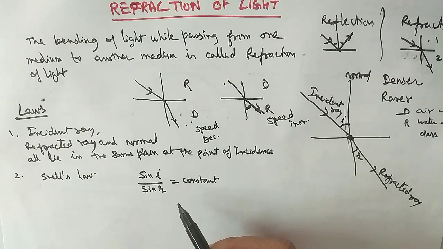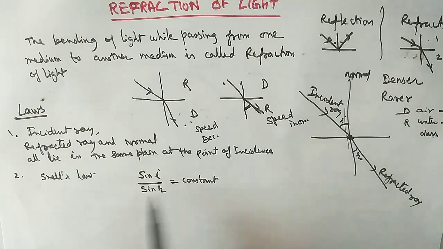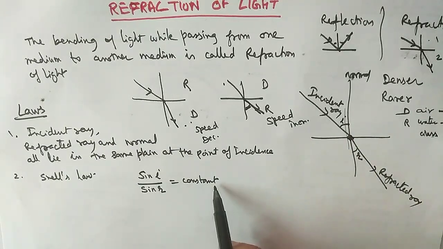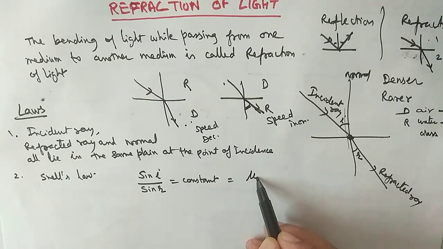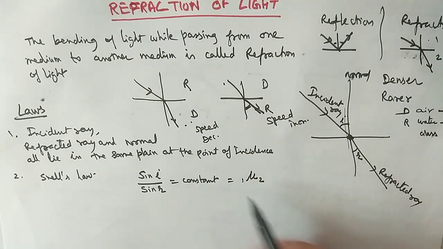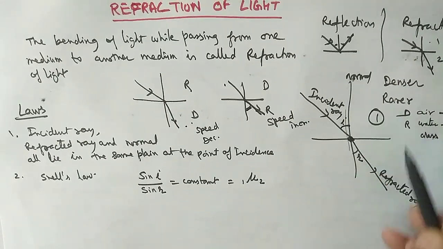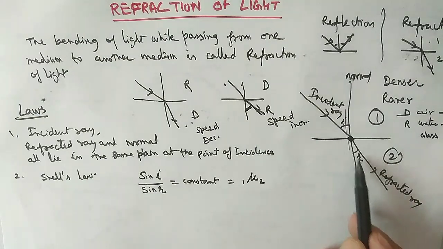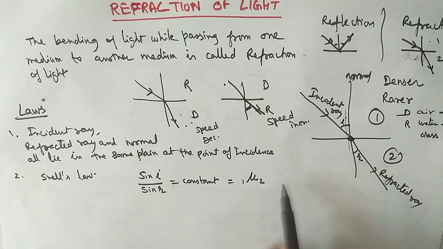So write in your sentence, the ratio of the sine of angle of incidence to the sine of angle of refraction is always a constant, and this constant is known as the refractive index of the second medium with respect to first medium. It is called the refractive index of the second medium. This is the first medium, this is the second medium. So you are getting the refractive index of this one. So this is known as the refractive index of the second medium with respect to first medium.